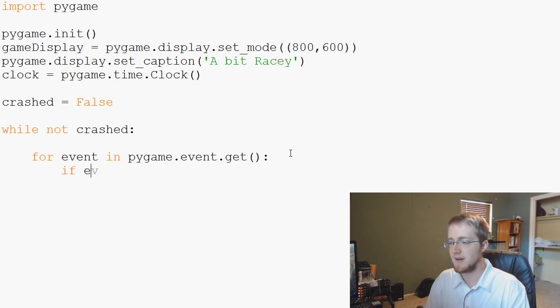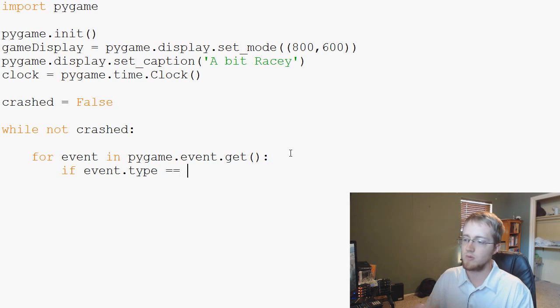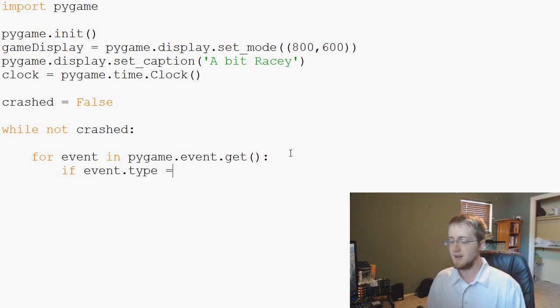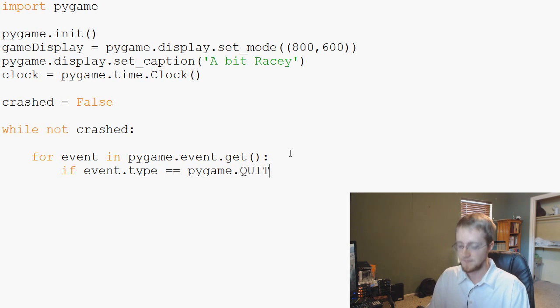So we're going to say if event.type equals, so double equals, this is a comparison operator. If you just had a single equals sign, that's an assignment. We don't want to assign something to event.type. We're going to ask if it equals something, so use a double equal sign. It's a pretty popular place for people to make typos, so make sure you do the double equals, pygame dot and then all caps QUIT.